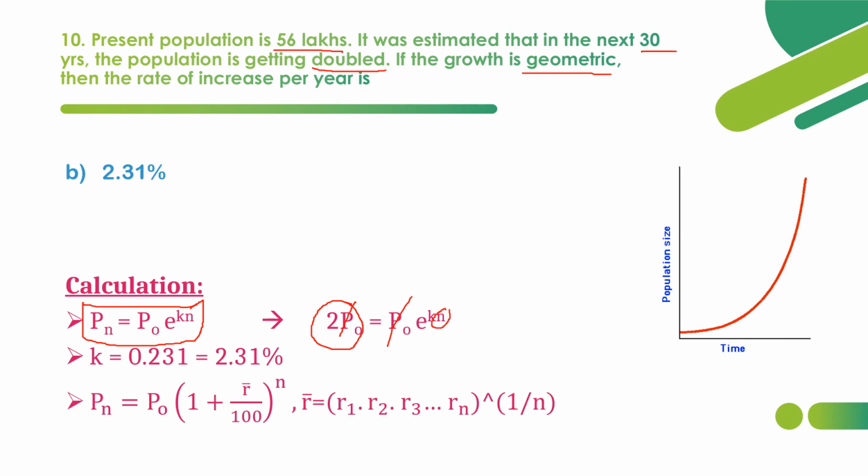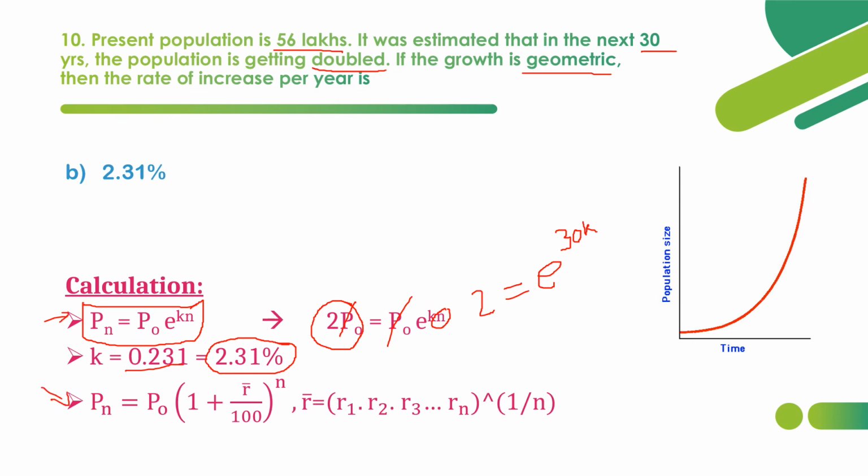N here is what? 30 years. So e power 30k. We should not use decades. We should use only the years value. So that's why 2 is equal to e power 30k. From this, we have to find the k value. So k value is found as 0.231. That can be written in percentage as 2.31 percentage. So in this geometric method, we have to use this formula only, not this formula.